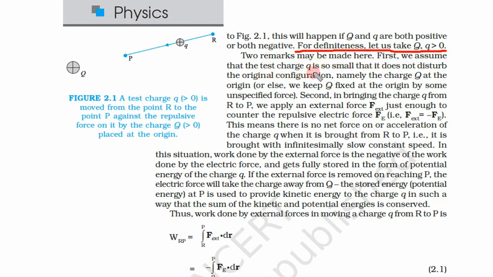First, we assume that the test charge q is so small that it does not disturb the original configuration, as I had already discussed, or else we keep Q fixed at the origin by some unspecified force. Simply, we fix it on a table. Second, in bringing the charge q from R to P, we apply some external force, an external force F external, just enough to counter the repulsive electrostatic force or electric force. So this is the second assumption. Let us see what this second assumption is.